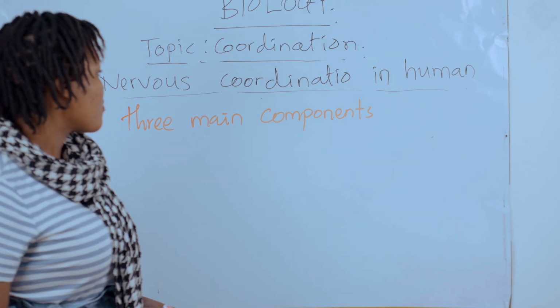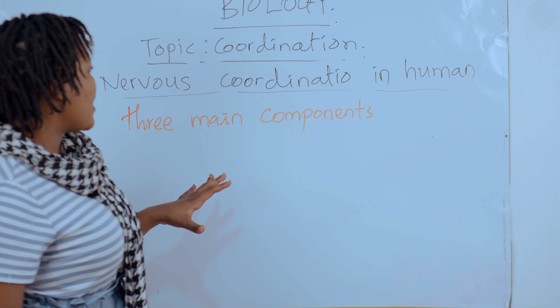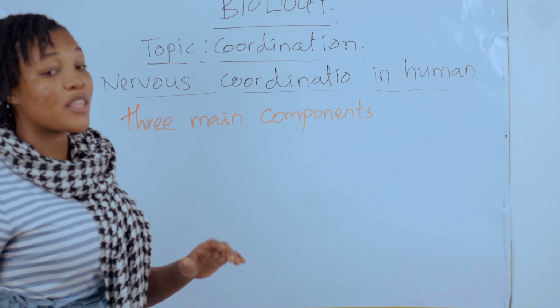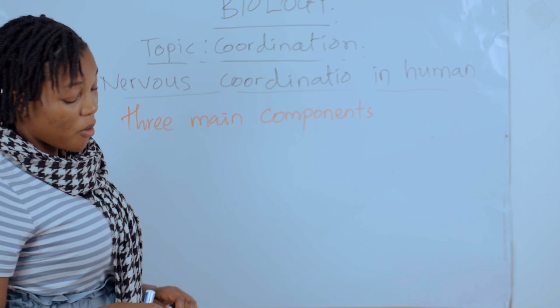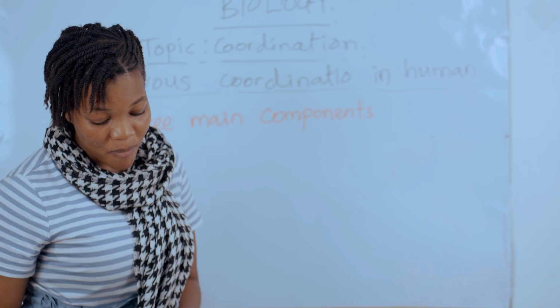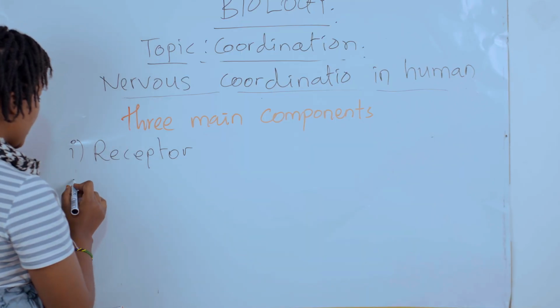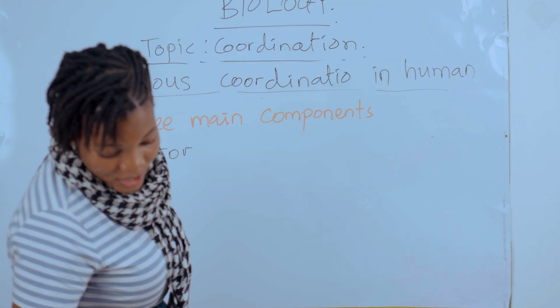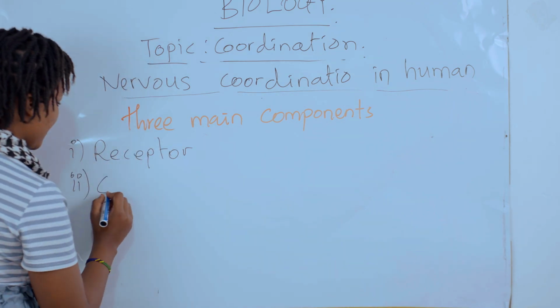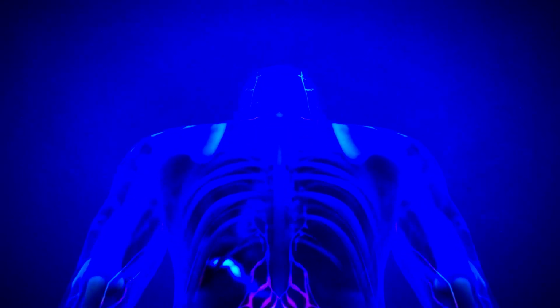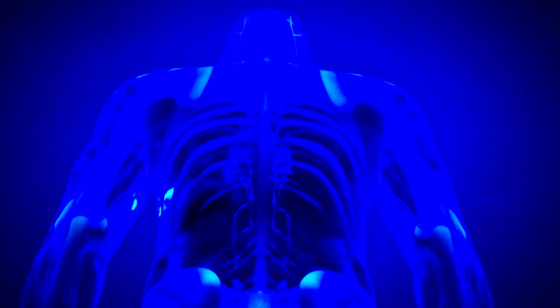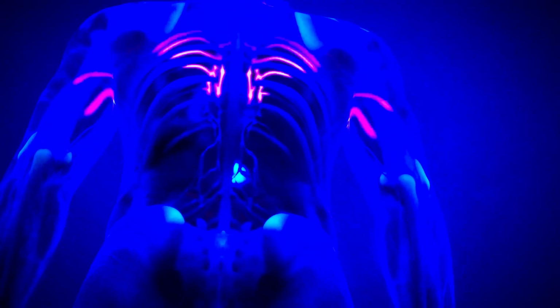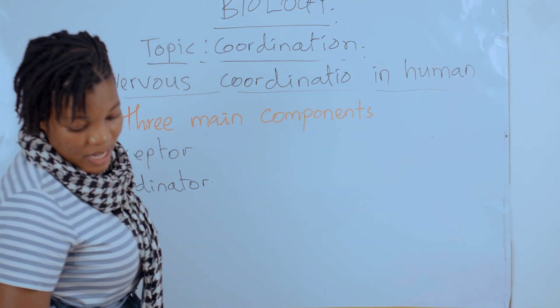Okay. So under nervous coordination in human, there are 3 main components. The very first component is the receptor. The second main component is the coordinator. And the last component is the effector.